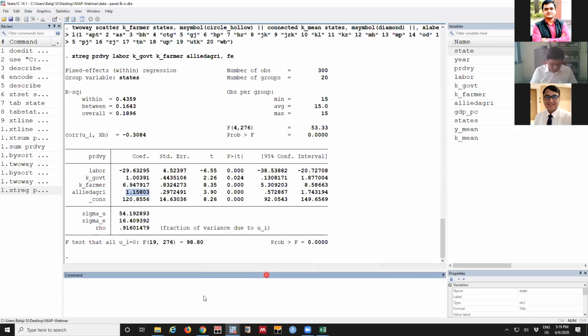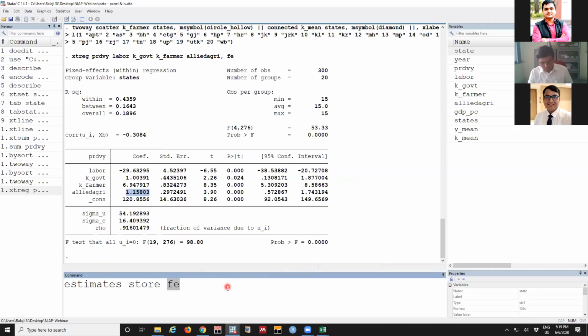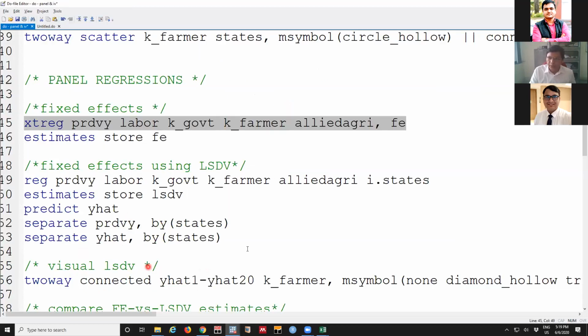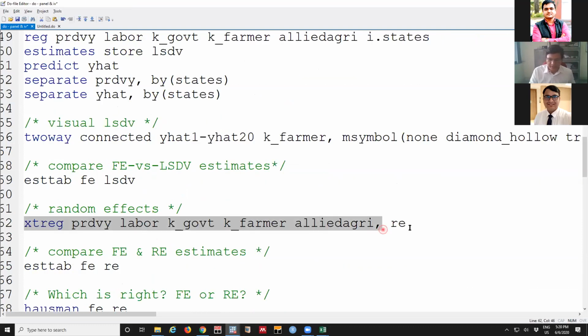For the time being, we will store the estimates obtained here under the name FE. This is just a name; you can give it any name. There is no standard. Then what we can do is we will also run the random effects model.